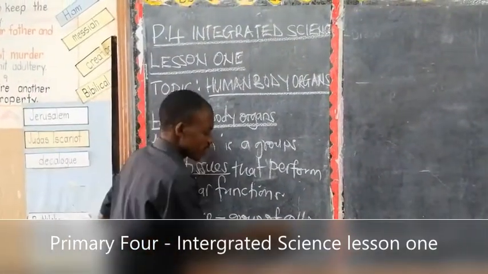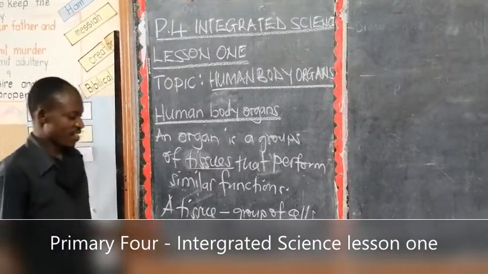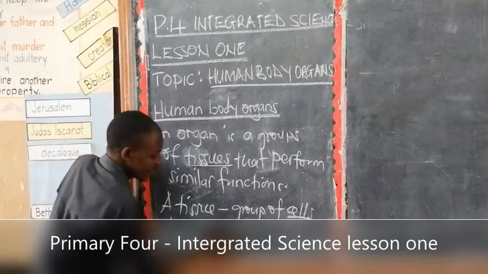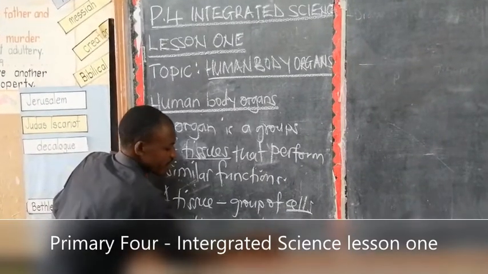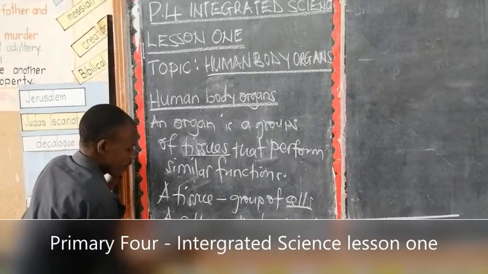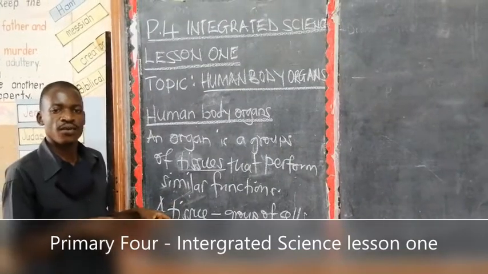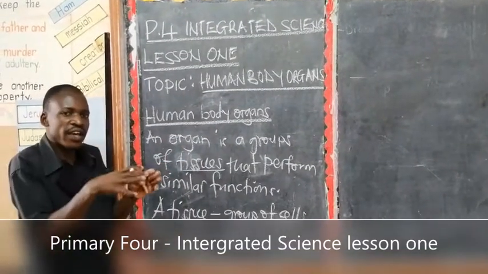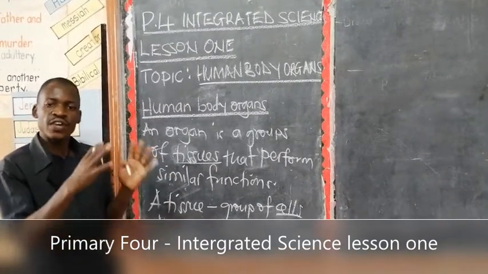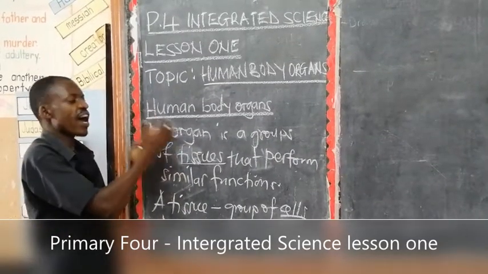Then what is a cell? A cell is the basic unit of life. Meaning that our life begins from the cell. One cell, when they combine together, many cells combining together, they form a tissue. Then these different tissues performing similar function, when they come together, they form what we call an organ.